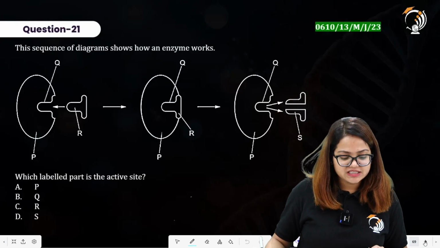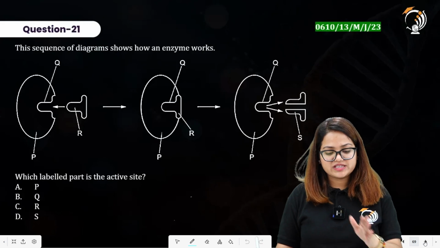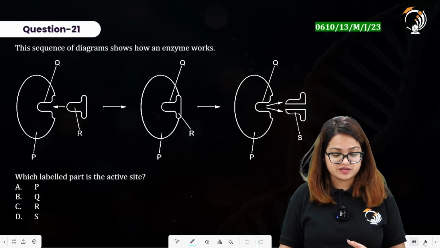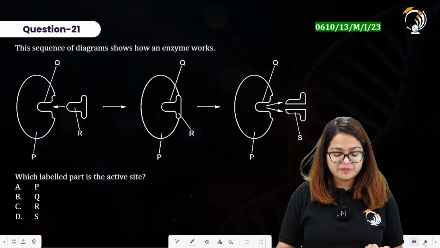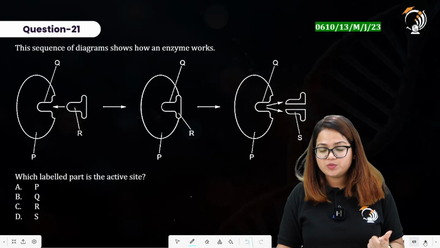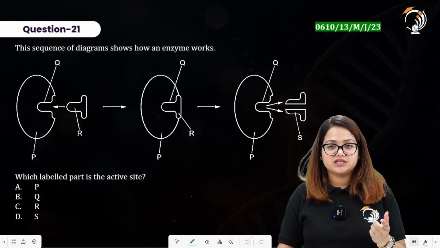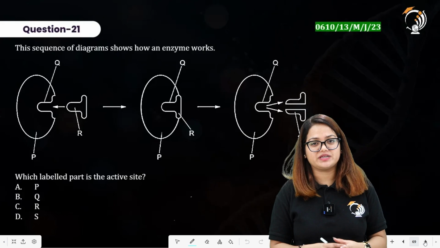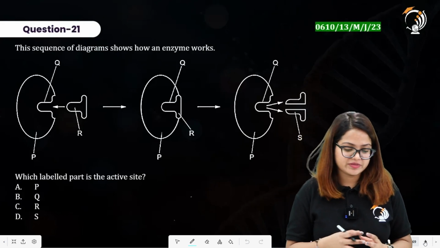Question number 21 says, the sequence of diagrams shows how an enzyme works. Which labeled part is the active site? So an active site is that part on the enzyme to which the substrate having a complementary shape binds and fits into properly.